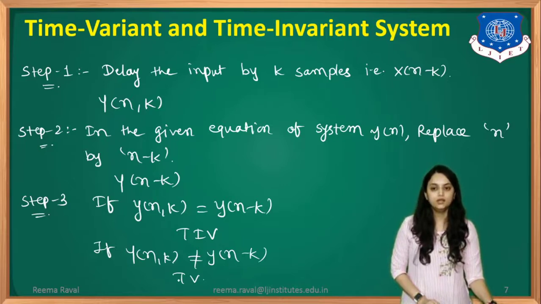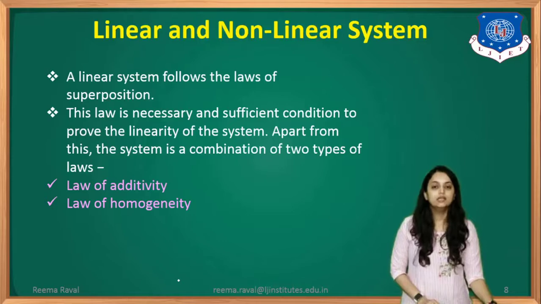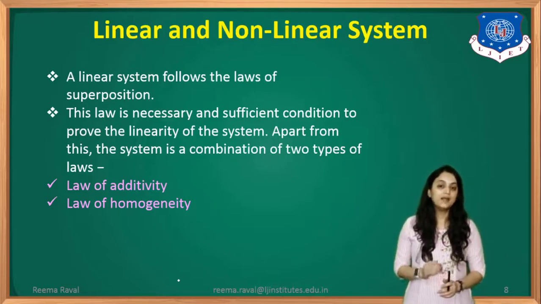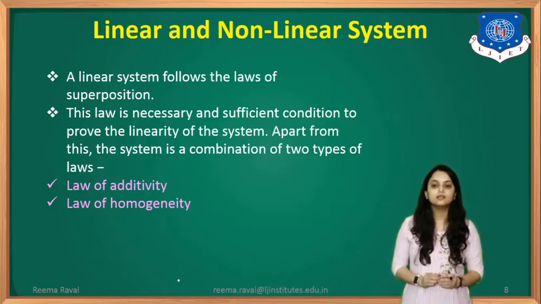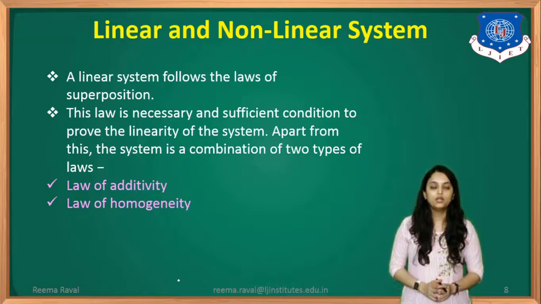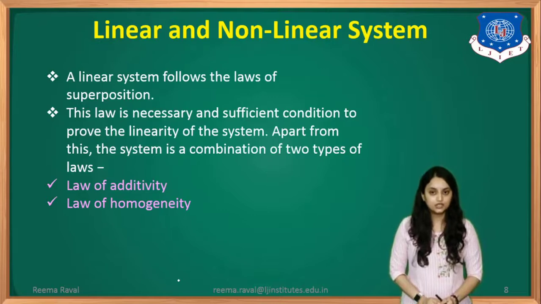Okay. Now next, linear and non-linear system. So first of all, the basic condition for a system to be linear is that it should follow the law of superposition. This law is necessary and sufficient condition to prove the linearity of the system.